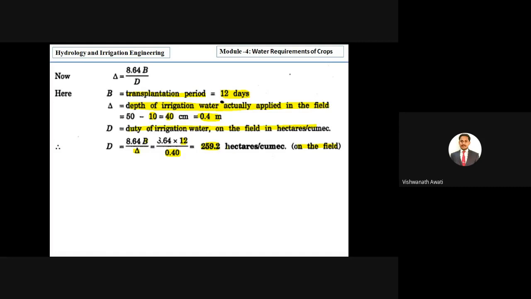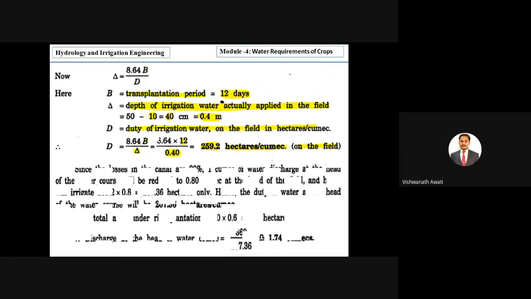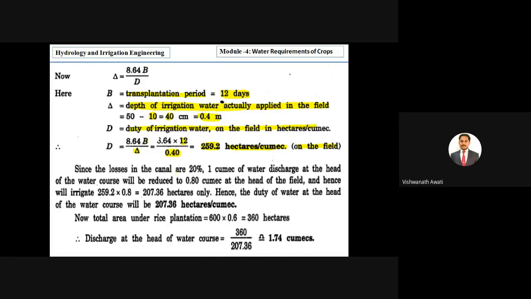hectares per cumec, right? Then since loss in the canal is 20%, correct? So then 1 cumec of water discharge at the head of the water course will be reduced to 0.8, right? If you are taking 1 cumec, then after the loss we are getting 0.8 cumec at the head of the field.